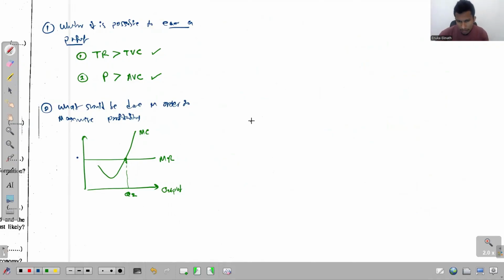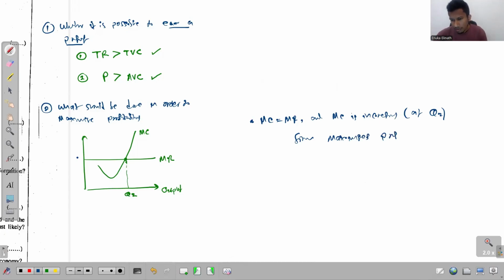Here, MC is equal to MR and MC is increasing. At Q2 output, we can say the firm maximizes profits. So that's the first point.